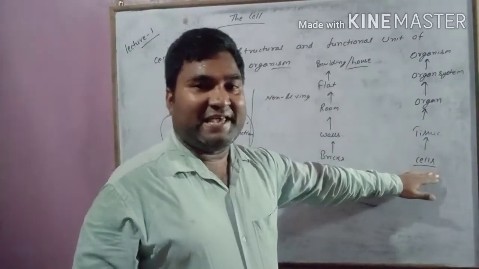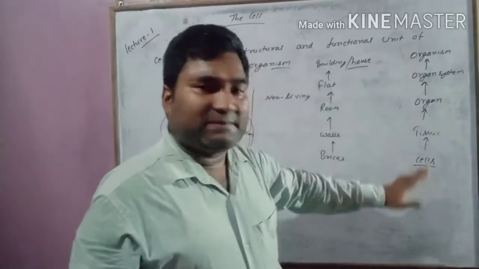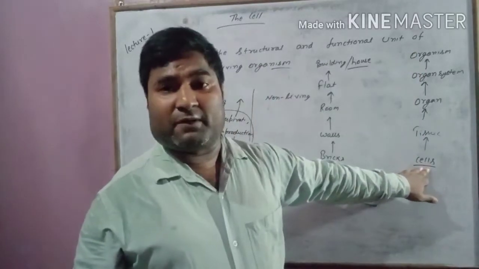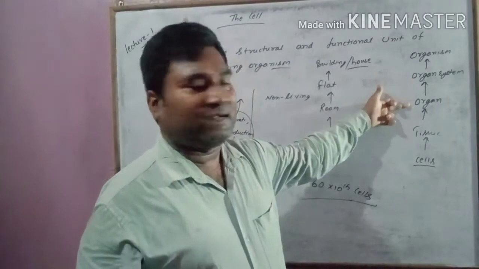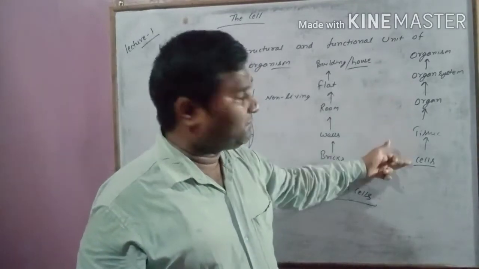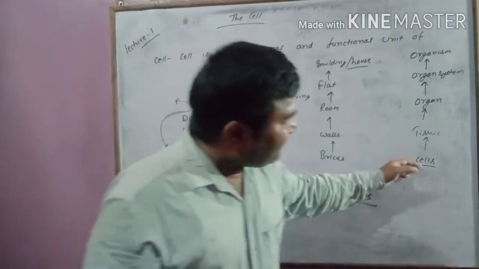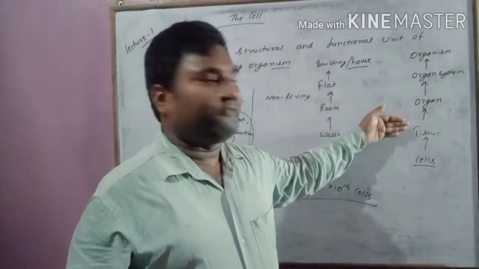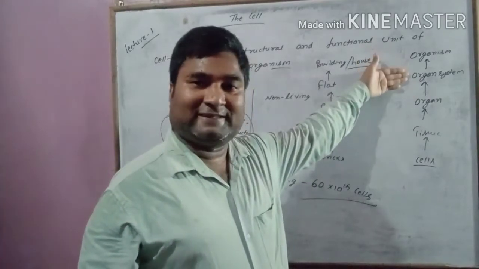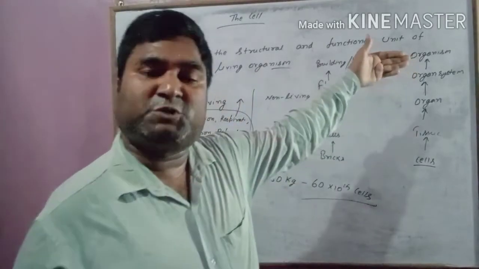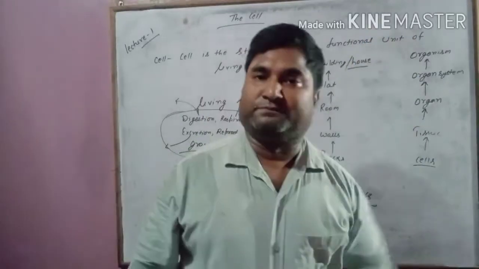So ultimately an organism is made up of cells. You can say an organism is made up of organ systems, made up of organs, made up of tissues, and tissue is made up of cells. Different cells together form tissue, different tissues together form an organ, different organs together form an organ system, and many organ systems together make an organism.